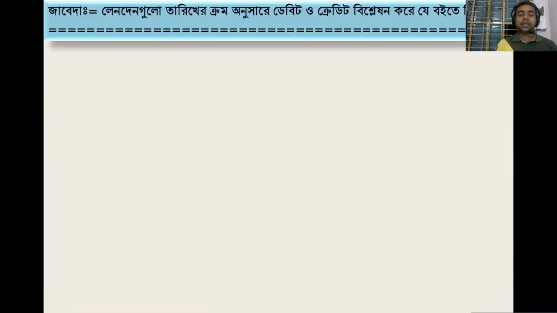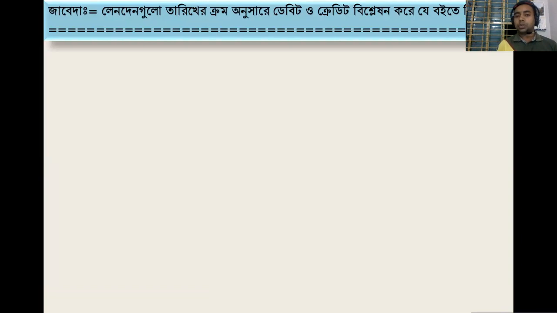Now the question may arise in your mind: what is a journal? It is a book in which the respective transactions are recorded according to the date, with an explanation of both debit and credit.